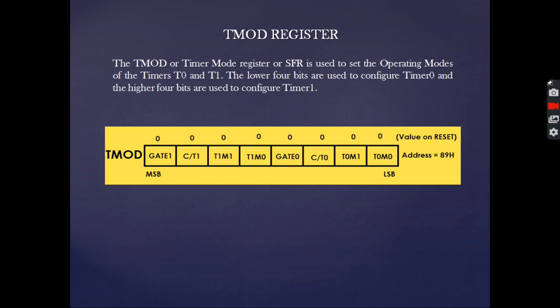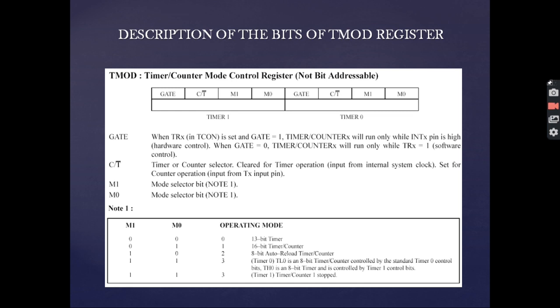Now let us see how the individual bits of the TMOD register work. As we can see, the upper 4 bits are reserved for timer 1 and the lower 4 bits for timer 0. Now the first bit in each timer is the gate. When the TRX in TCON, where X means timer 1 or timer 0, is set and the gate equals 1, the timer counter will run only when the INTX pin is high. But when gate equals 0, the timer counter will run only while TRX equals 1.